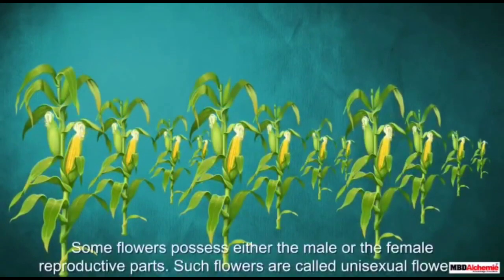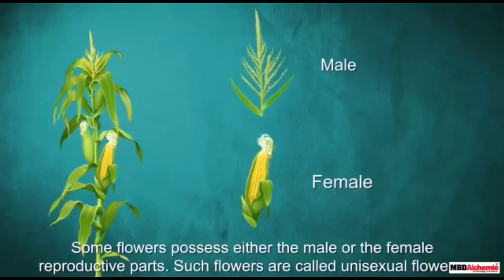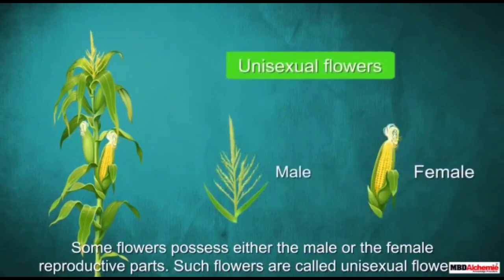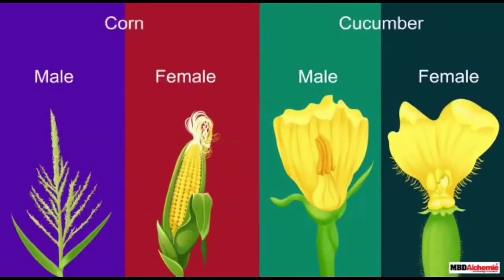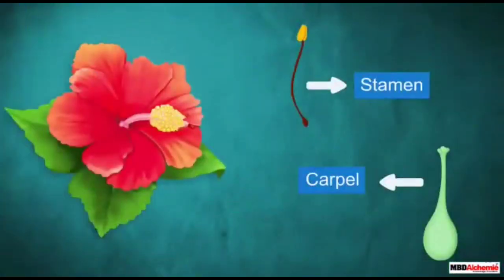Some plants possess either the male or the female reproductive part. Such flowers are called unisexual flowers, which have only male or female parts. Examples are corn and cucumber.